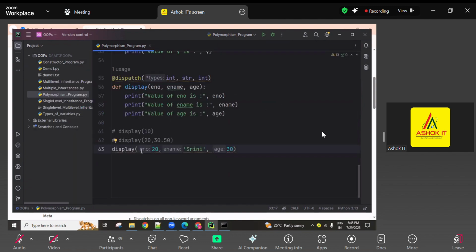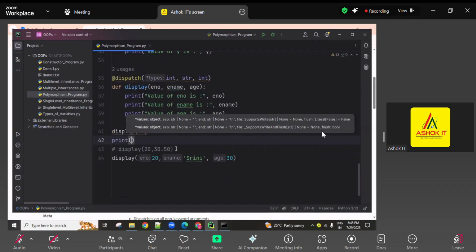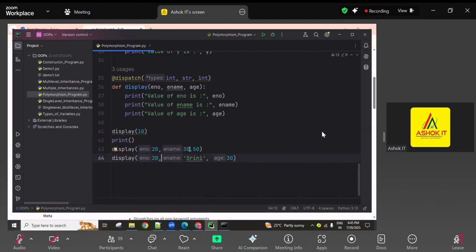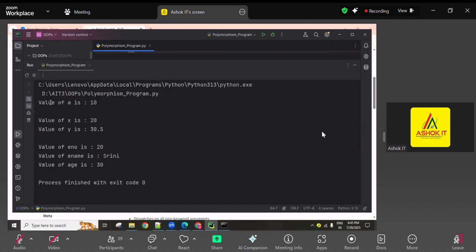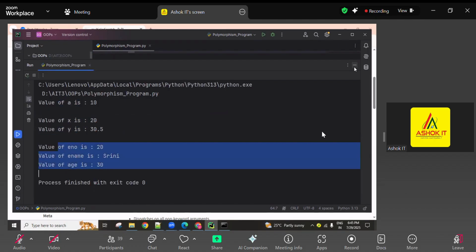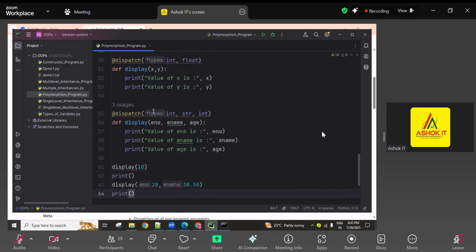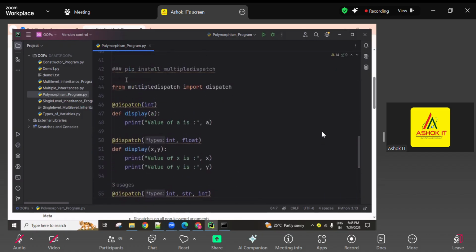So if you want, you can also call all at a time. For example, after printing this one I'm using a gap line, and again here one more print line. Now check it, all are executing. See here: first function, second function, third function. Is this clear, everyone? Let me know. Working with the dispatch decorator.